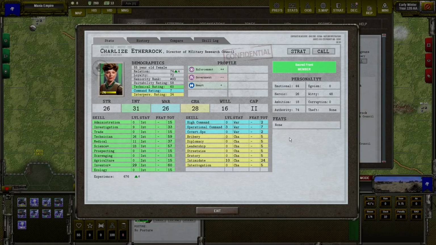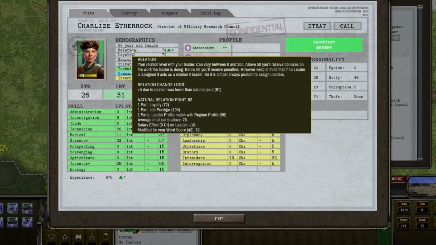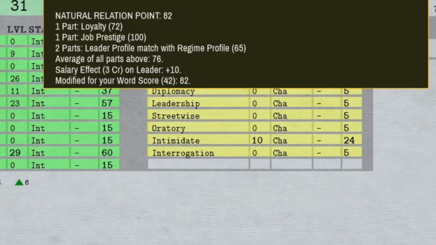And now we can speak finally about natural relation point. As you can see, there are many parts in this hint that are affecting the final value of our natural relation point. As we mentioned earlier, this is a very important number, and this is the final maximum relation that this leader can have. And over time, it will have that relation. So let's analyze all elements one by one.